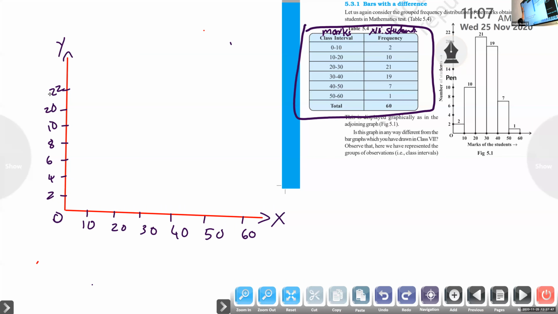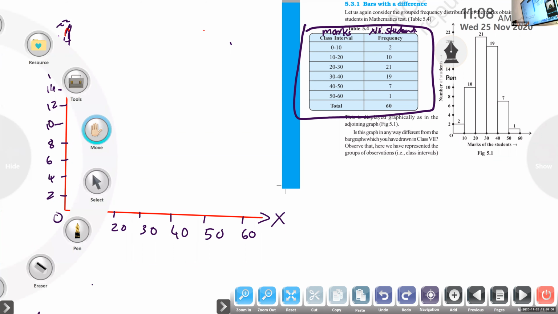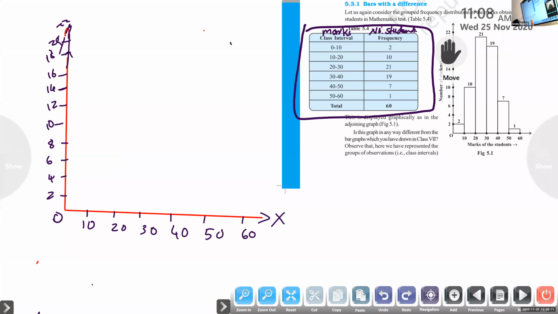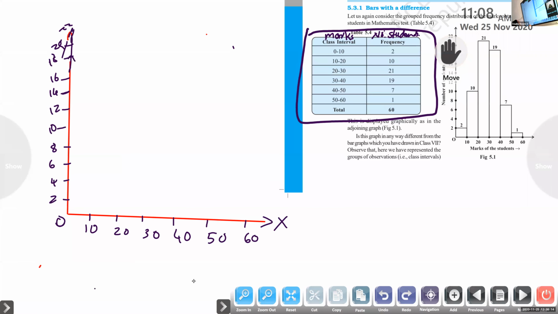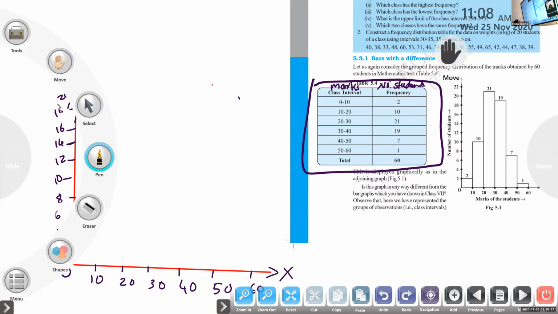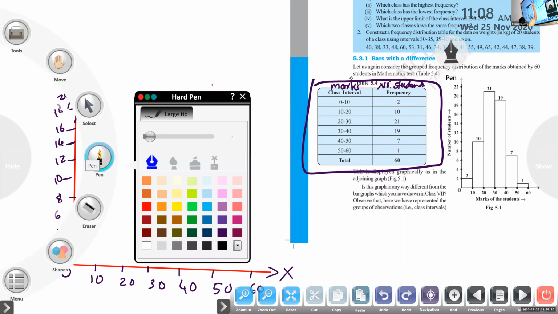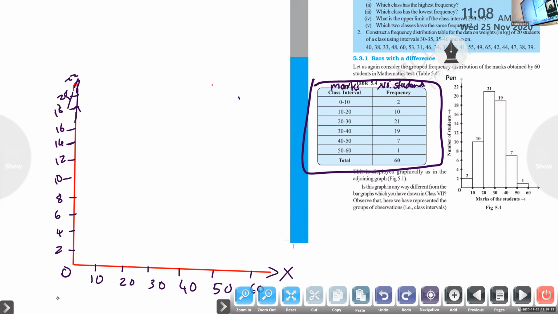No, sorry, it's 2, 4, 6, 8, 10, 12, 14, 16, 18, 20, and 22.